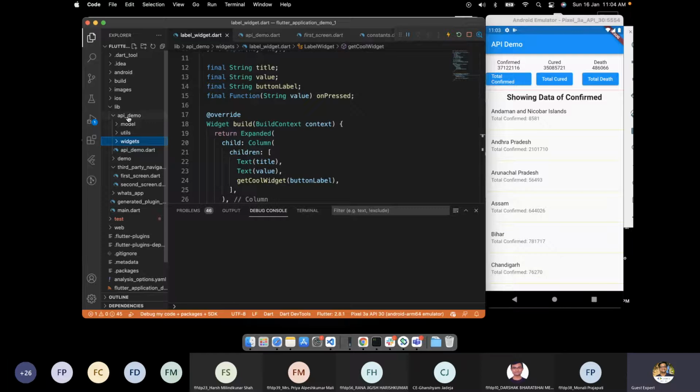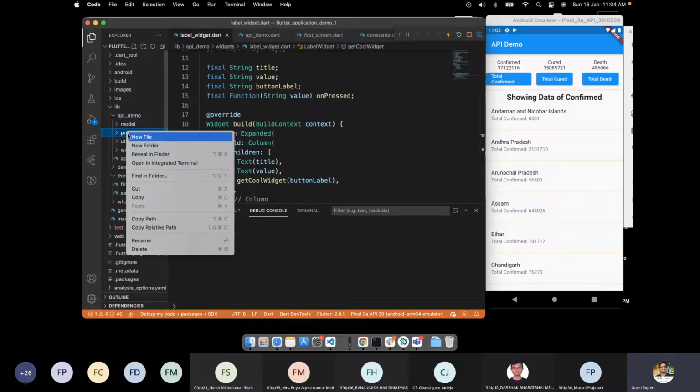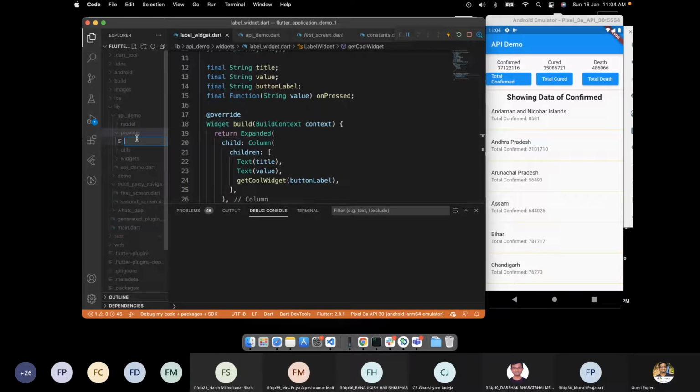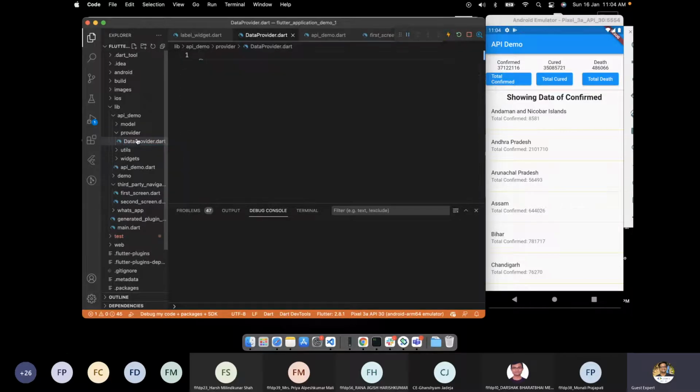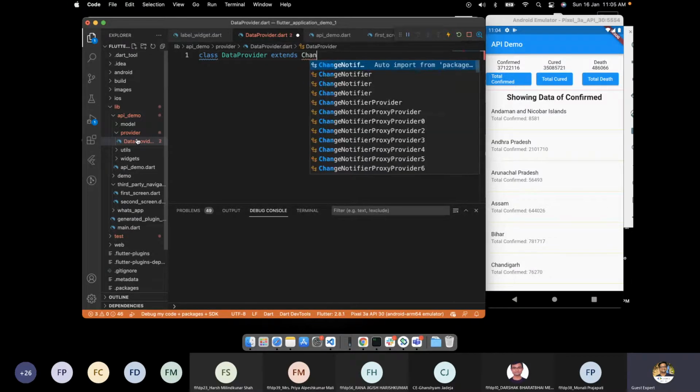Now we want to remove all this unnecessary logic and all the error handling and everything into another file. So in API demo, I'll create another folder called provider just for now. And here we will write a new file called data_provider.dart. Here I'll create a new class called MyDataProvider. Here the magic happens with the ChangeNotifier.